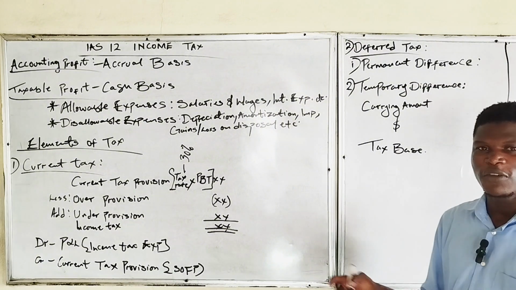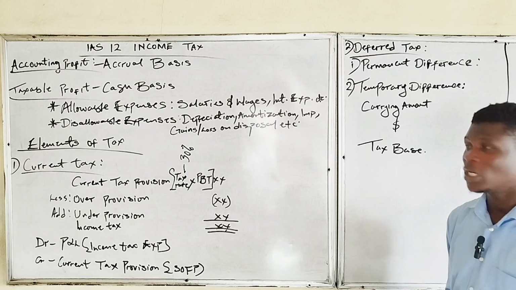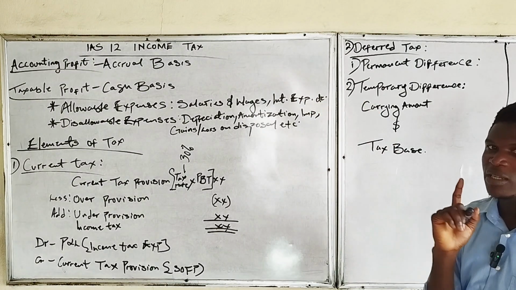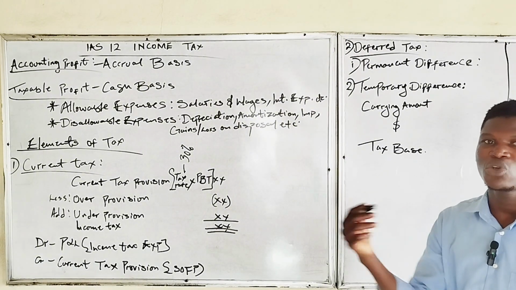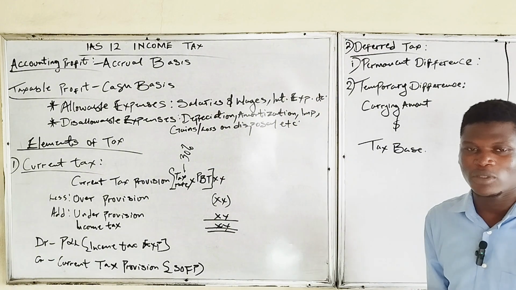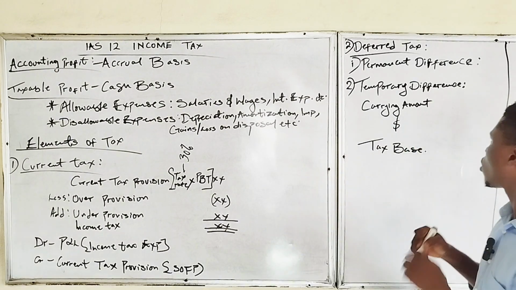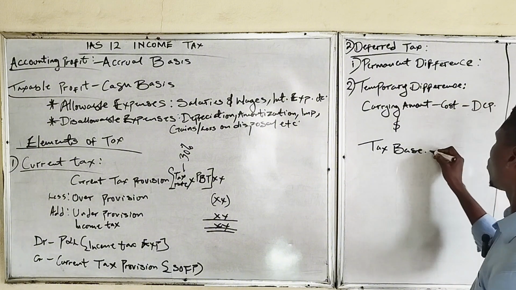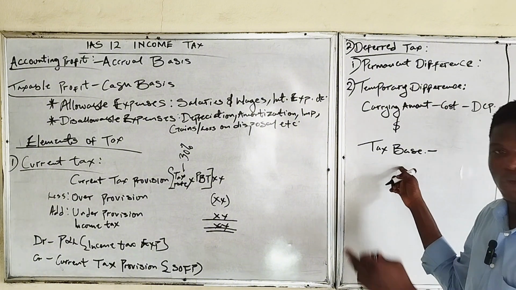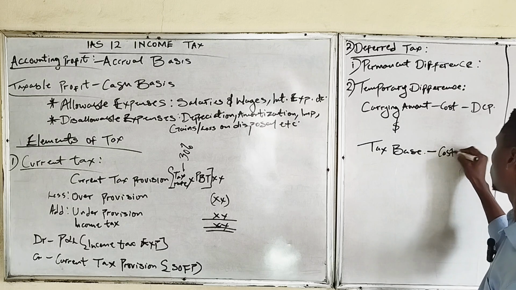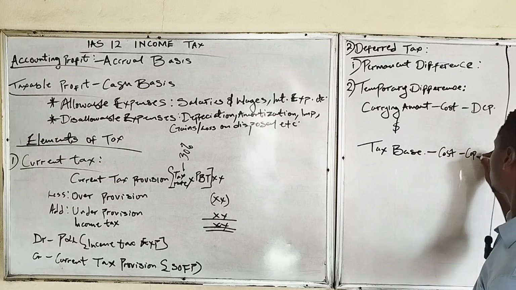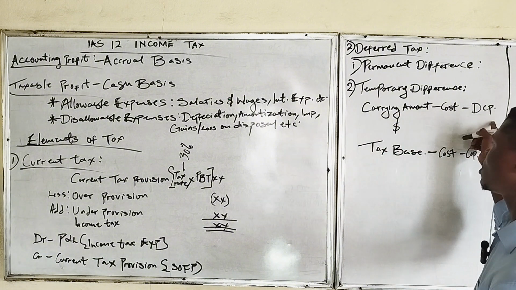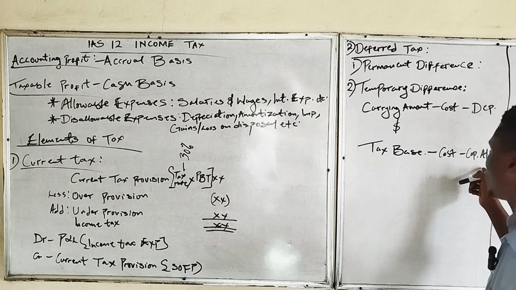So this will give rise to the difference between the accounting profit and the taxable profit, because income tax is calculated on the taxable profit and not the accounting profit. The one made on accounting profit is just an estimate, which will still be adjusted for tax purposes. So carrying amount is cost minus depreciation, while tax base, which is used by tax authorities, is cost minus capital allowance.